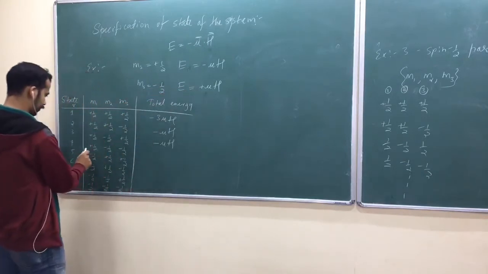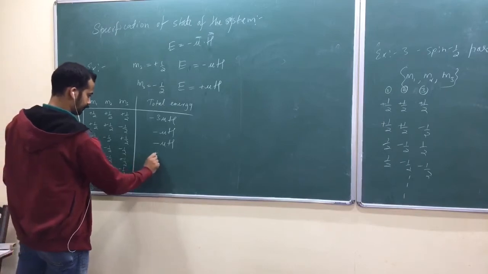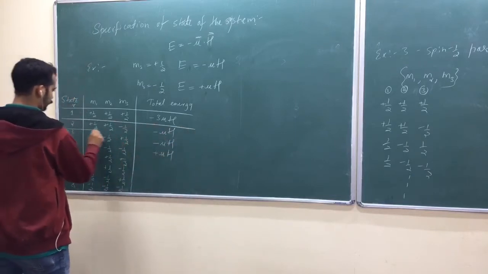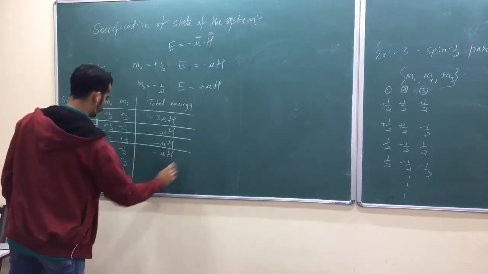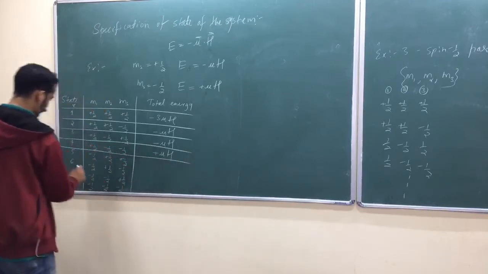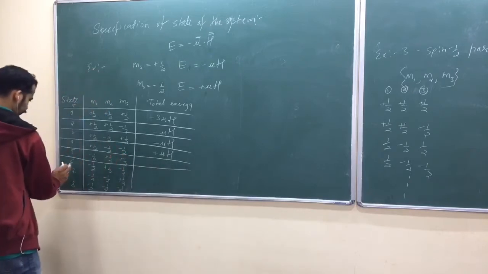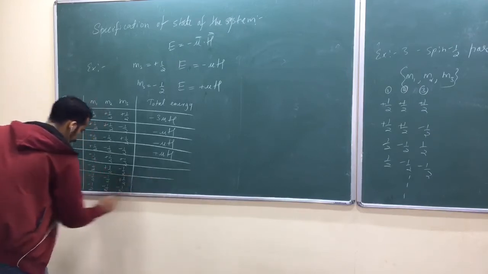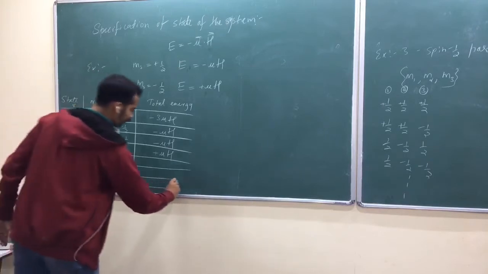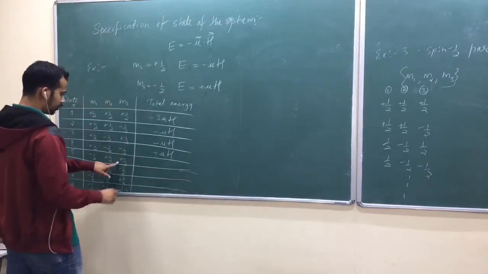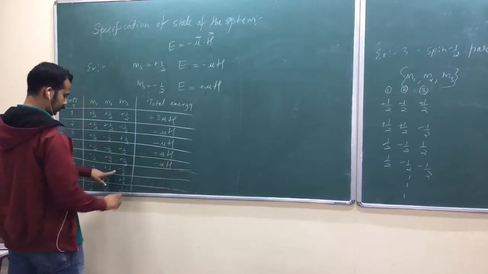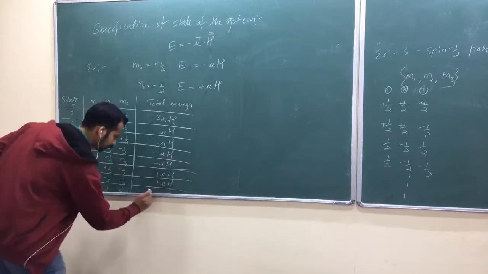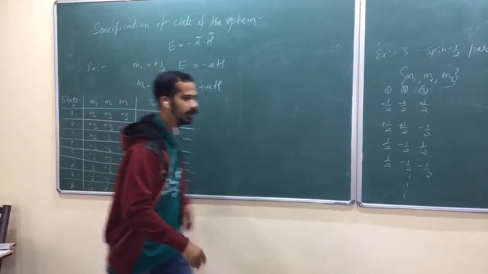Plus mu H. What is this one? Minus mu H, so plus mu H. Again plus mu H. 3 mu H. Last one.